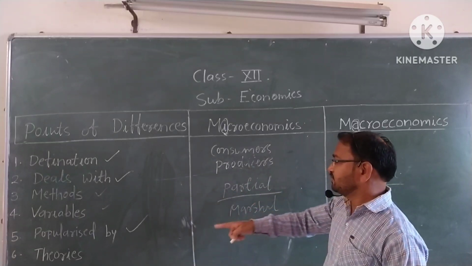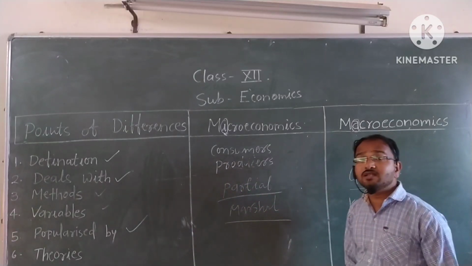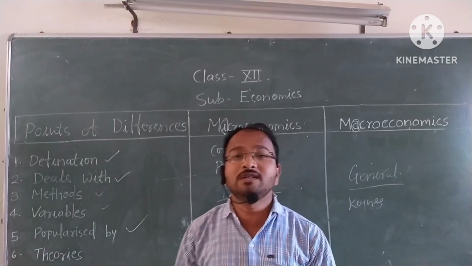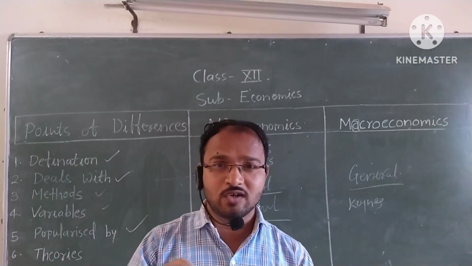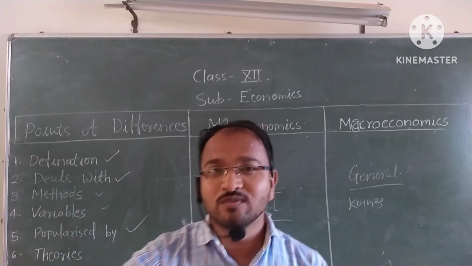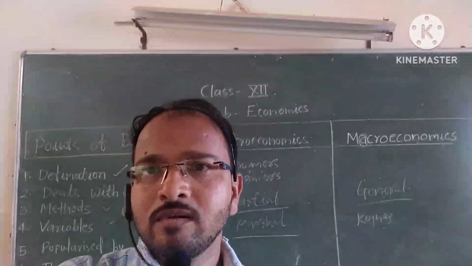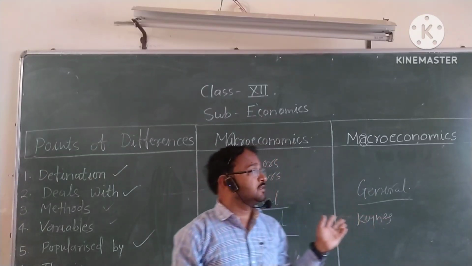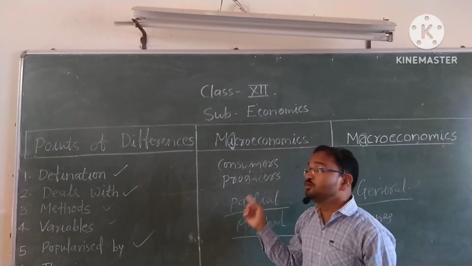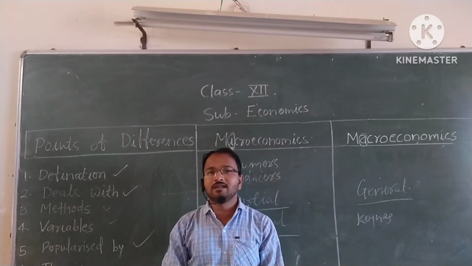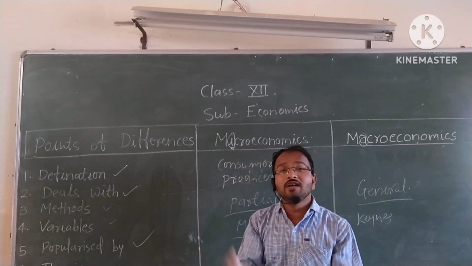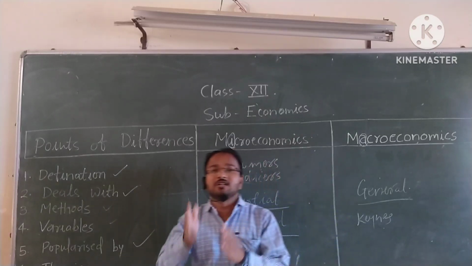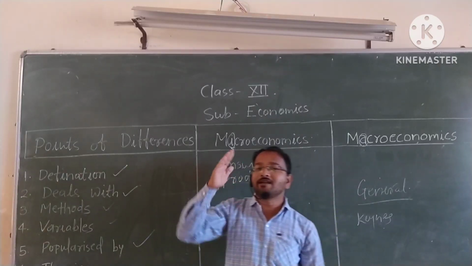Now, which theories will we learn in microeconomics and in macroeconomics? We will learn that soon. In microeconomics you learn various theories: the theory of consumer behavior and demand, consumer behavior and supply, and the theory of price determination under different market conditions.